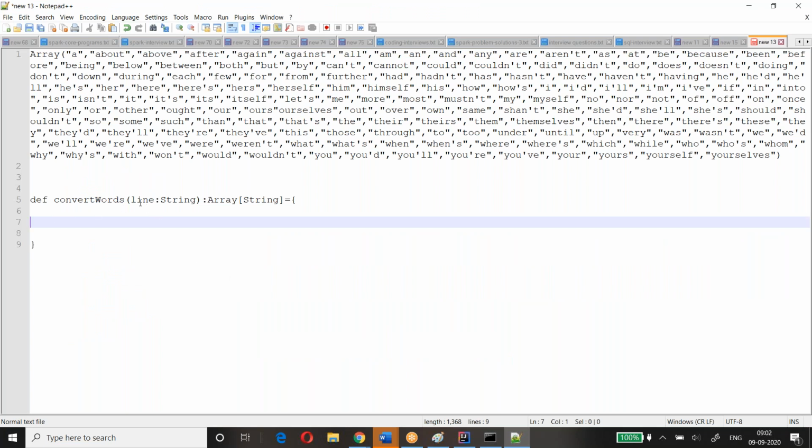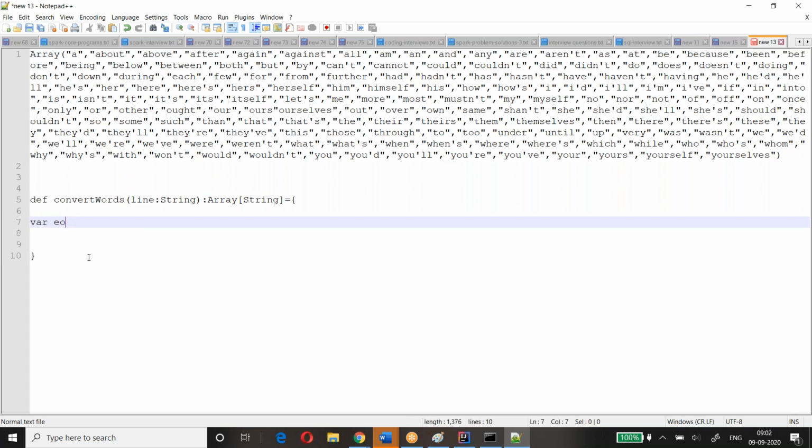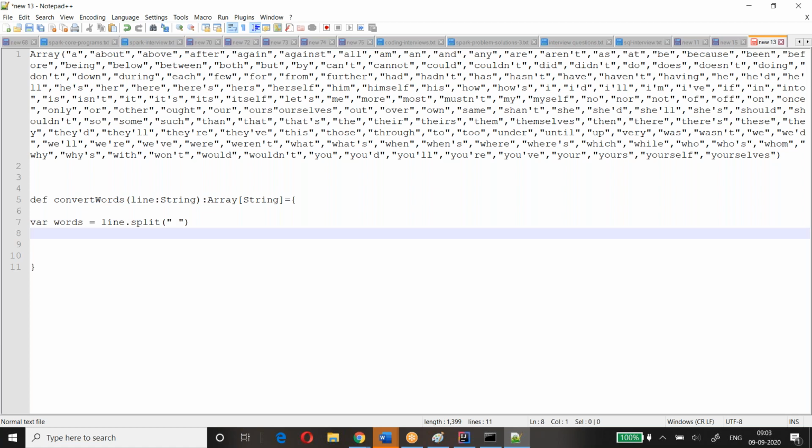So first I'll take the line. So what I'll do here, words equal to your line dot split. You are splitting with the space. We need to split it with the space. After that we need to check whether the word is available or not. To check that, we have to write our if condition.